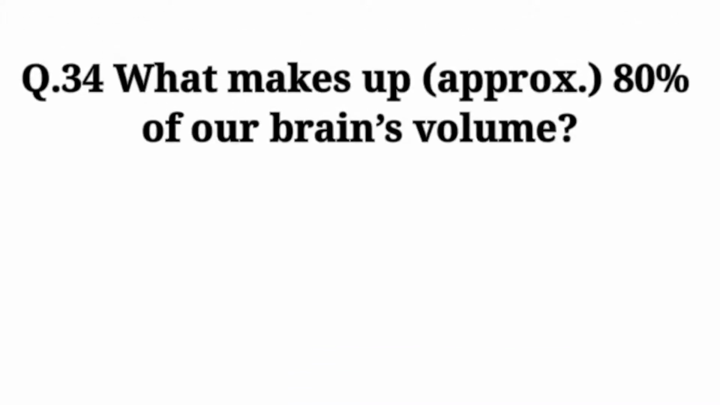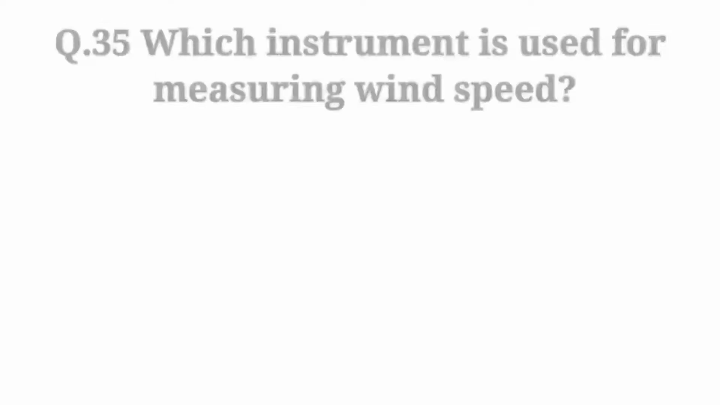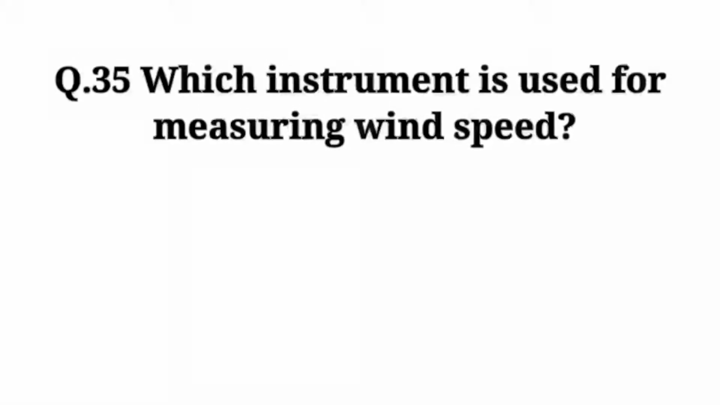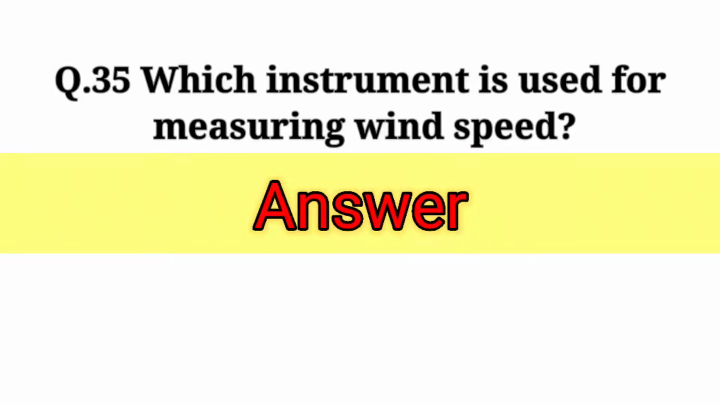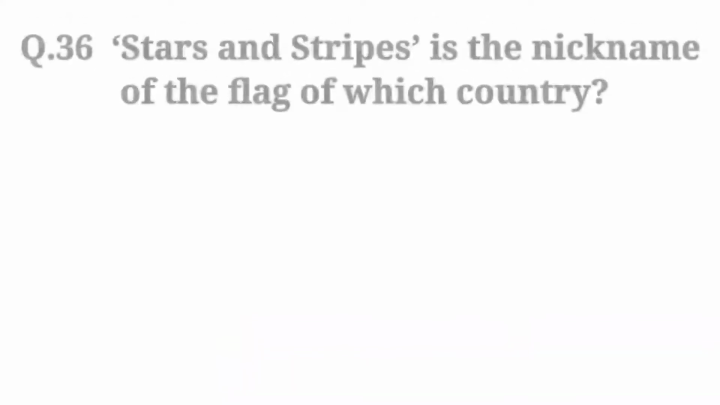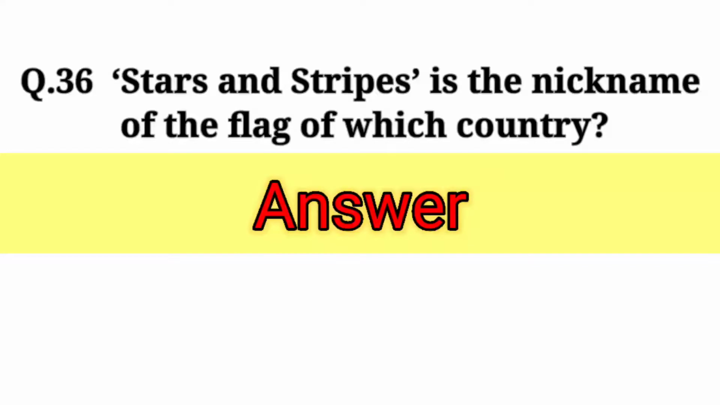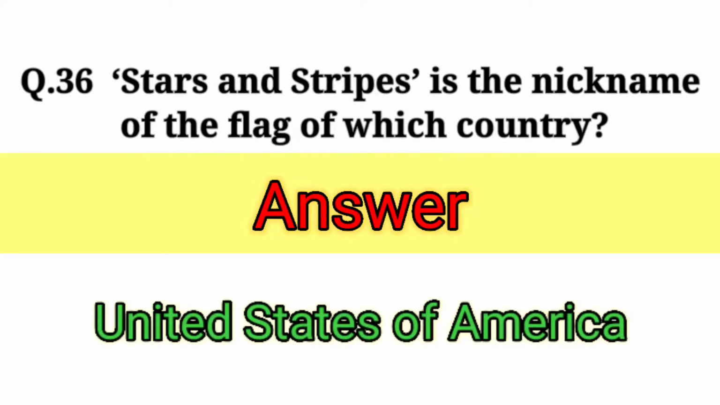What makes up approximately 80% of our brain's volume? Answer: water. Which instrument is used for measuring wind speed? Answer: anemometer. Stars and Stripes is the nickname of the flag of which country? Answer: United States of America.